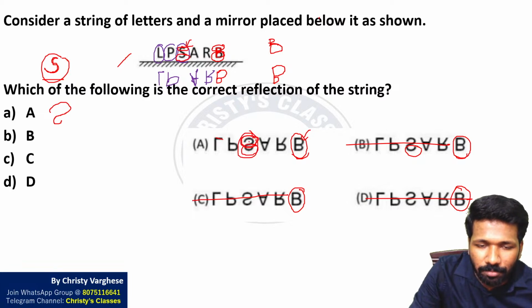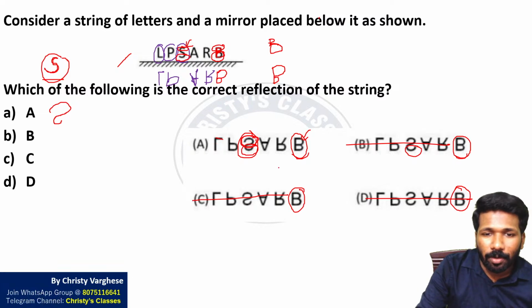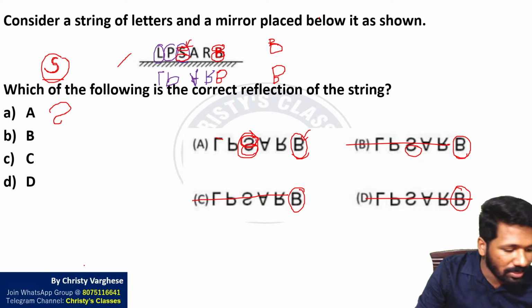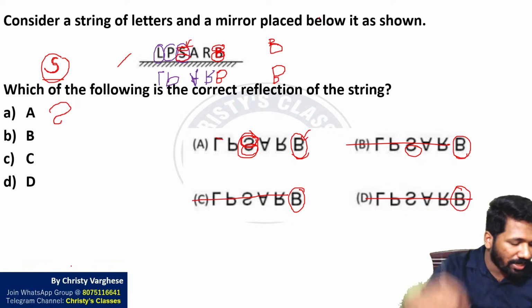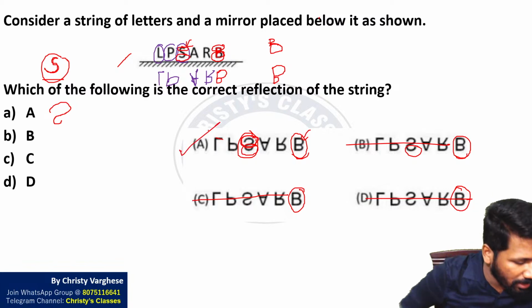The top part is bigger, the bottom part is smaller. In the image, if you are looking on your phone, I don't know how many of you are able to see this clearly. Draw it yourself, then it will be easier. So option A will be the correct answer. Is it clear now?